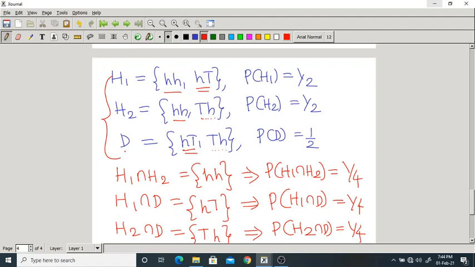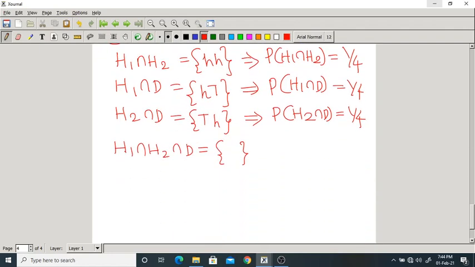You just verify. No one is common. Nothing is common between all these three. Empty or null set. What is the probability now?